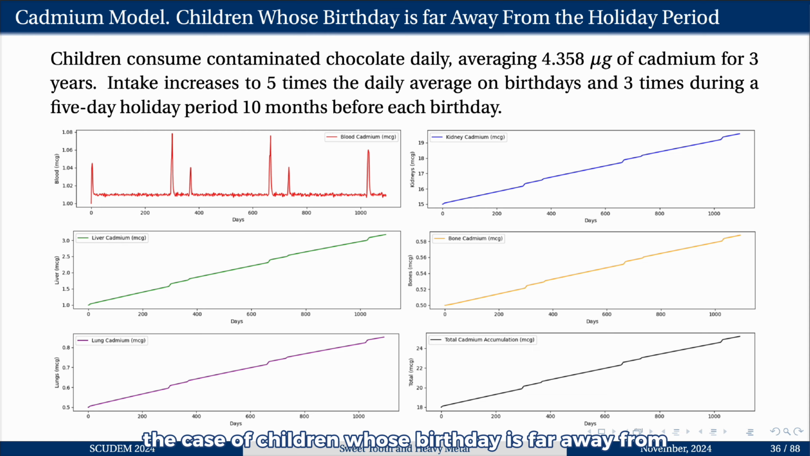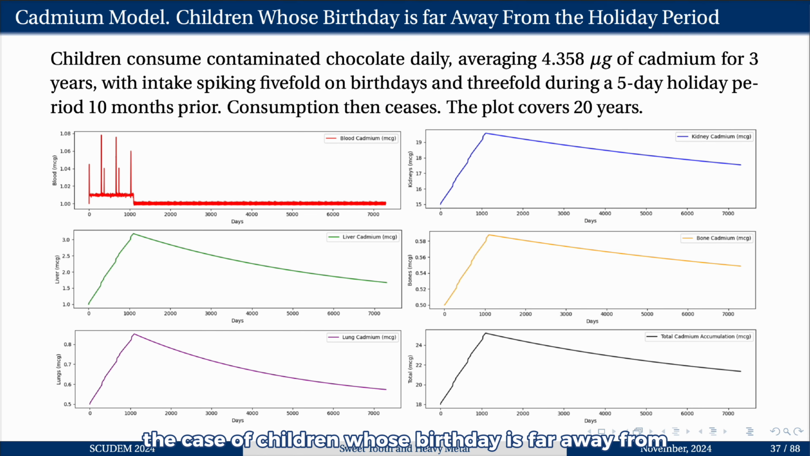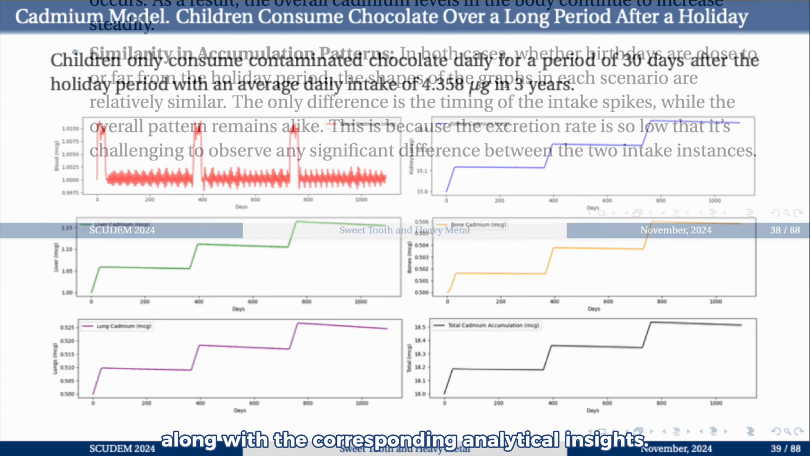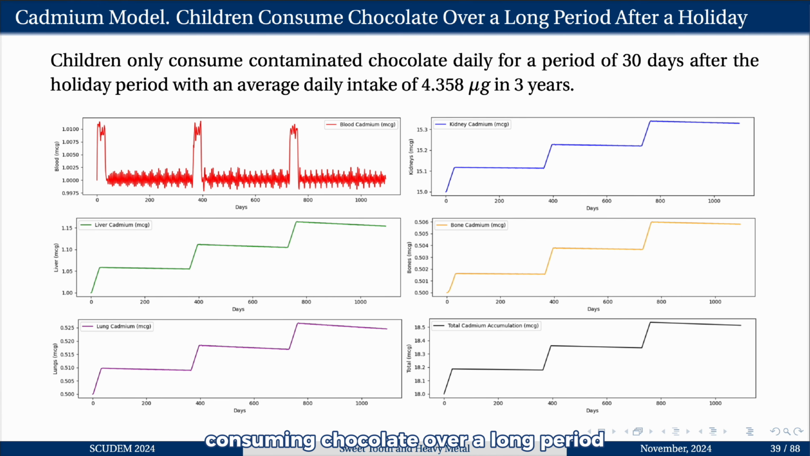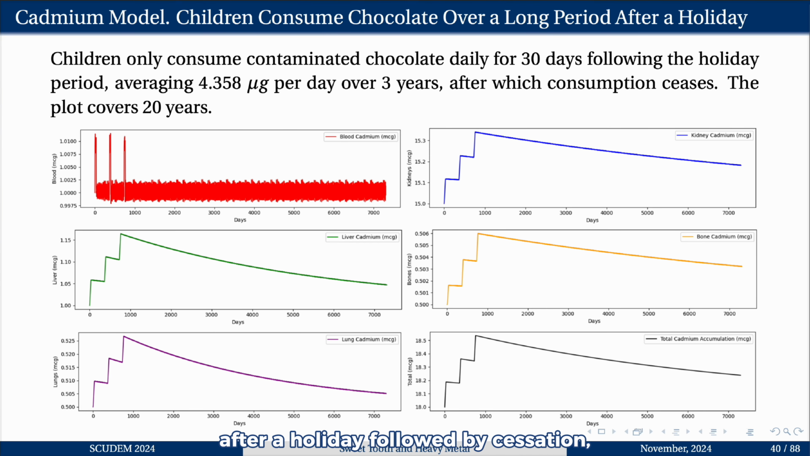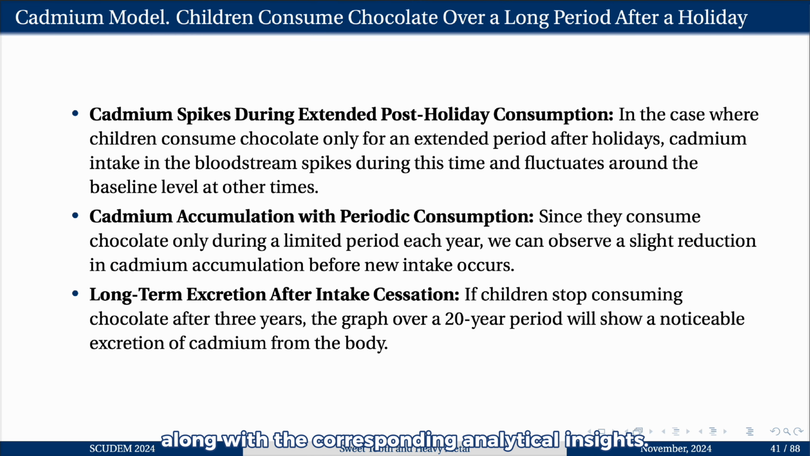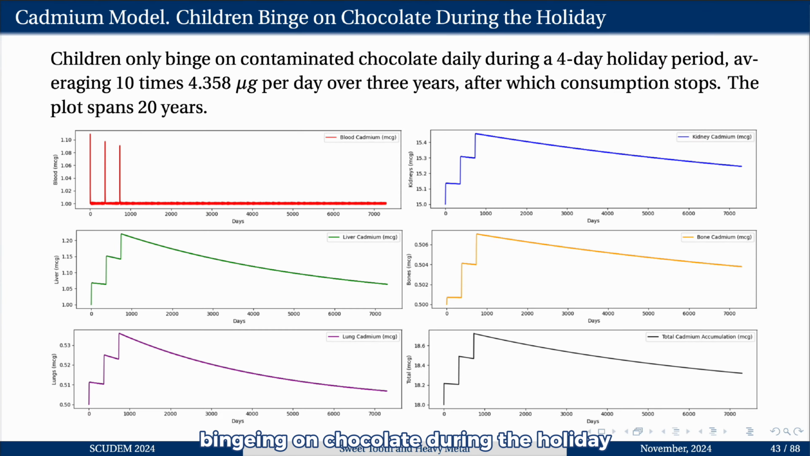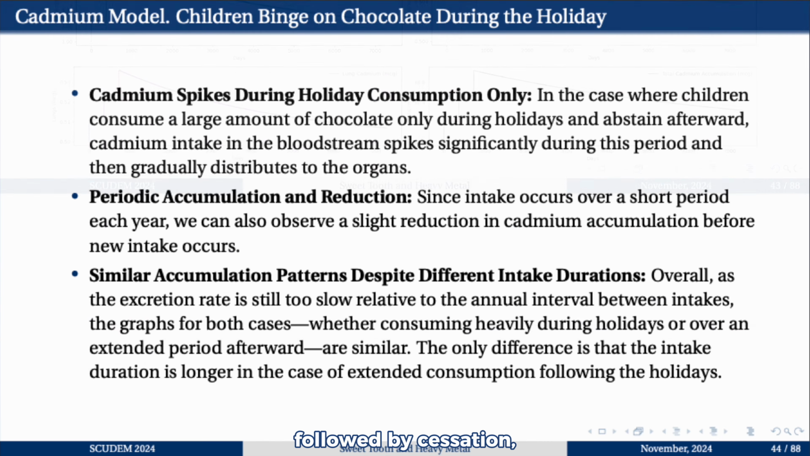These two plots show the case of children whose birthday is far away from the holiday period, followed by cessation, along with the corresponding analytical insights. These two plots show the case of children consuming chocolate over a long period after the holiday, followed by cessation, along with the corresponding analytical insights. These two plots show the case of children binging on chocolate during the holiday, followed by cessation, along with the corresponding analytical insights.